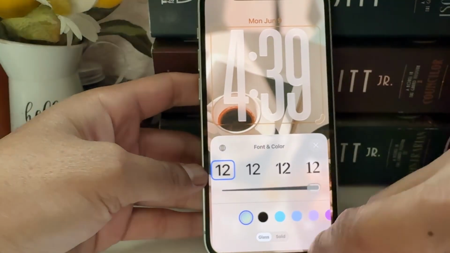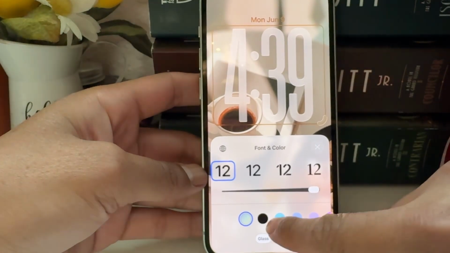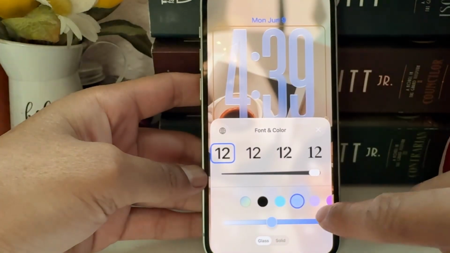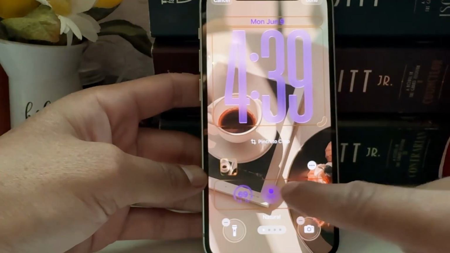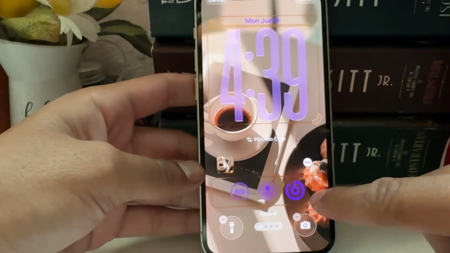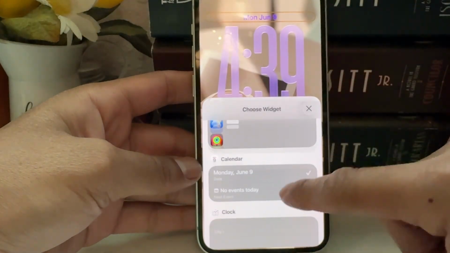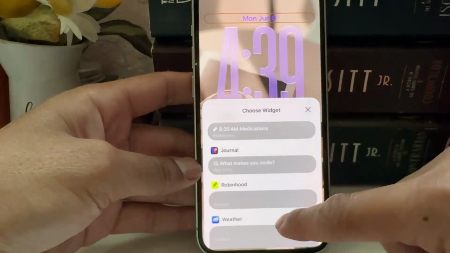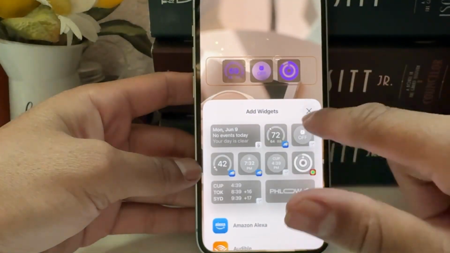Could change it. Glass or solid. Okay, let's see. Glass blue. Okay, I like it. I like it. This isn't glass though. This is like a weird neon. Okay, interesting. Suggestions, no events today. I think this is all the same. Widgets, I'm assuming they're all the same.